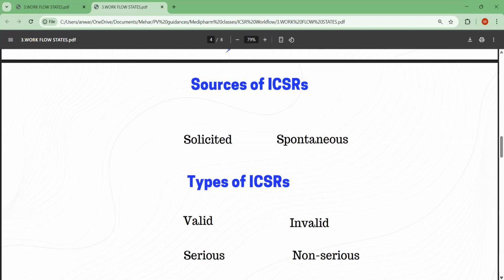I hope in previous classes you learned how a pharmacovigilance department would get a report, right? Through phone calls, it can go to a call center, and from the call center, whatever information the patient is giving is transcribed into an adverse event form, and that adverse event form would reach the pharmacovigilance department through an email. It will come to an inbox, the pharmacovigilance department inbox.